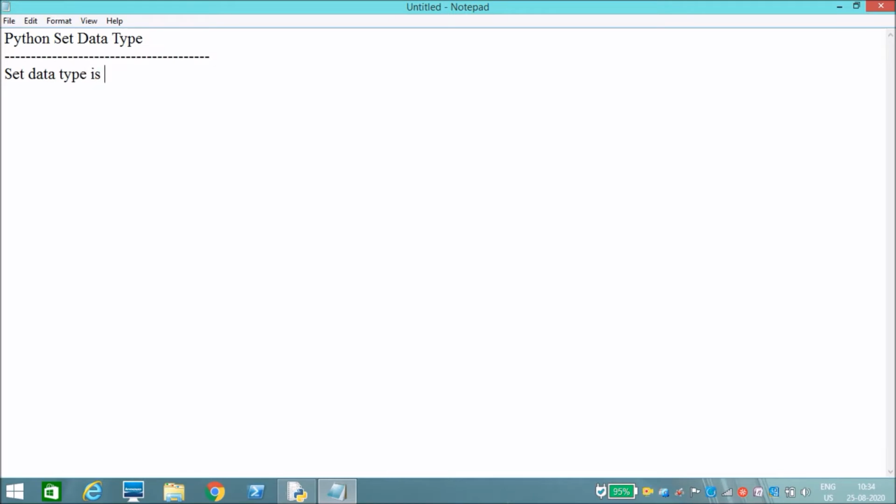Set data type is unordered, which means we can't find an element based on the index value. It is an unordered data type and it is mutable. We can change the values, and it won't allow duplicate elements. It contains heterogeneous elements, which means we can include strings, floating values, numbers, complex numbers, like that.